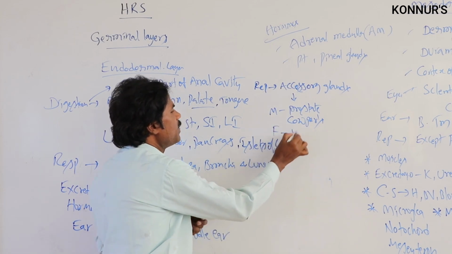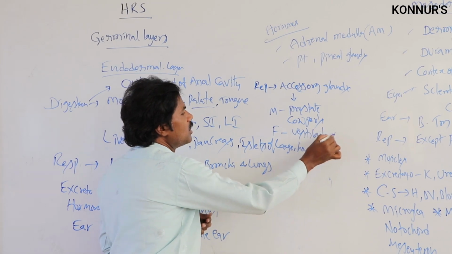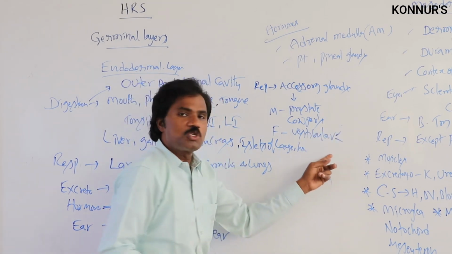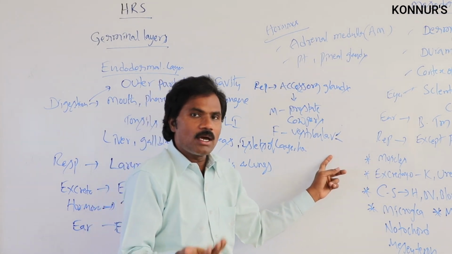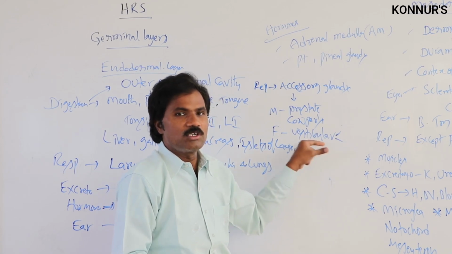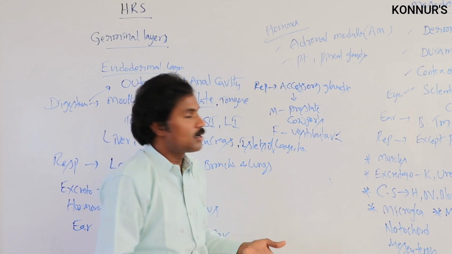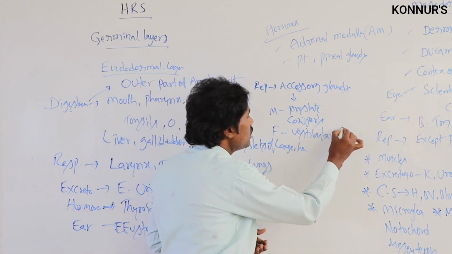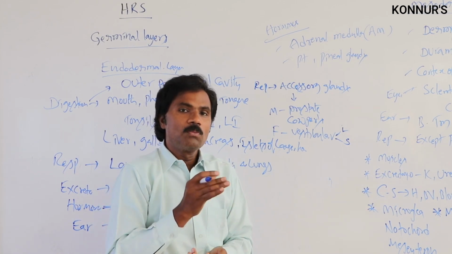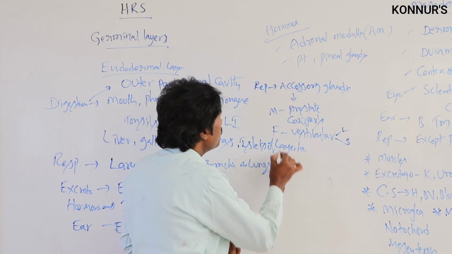Then related to the female, like the vestibular glands, the larger as well as the smaller ones, the greater vestibular glands and lesser vestibular glands, both will be present. That is related to the female.